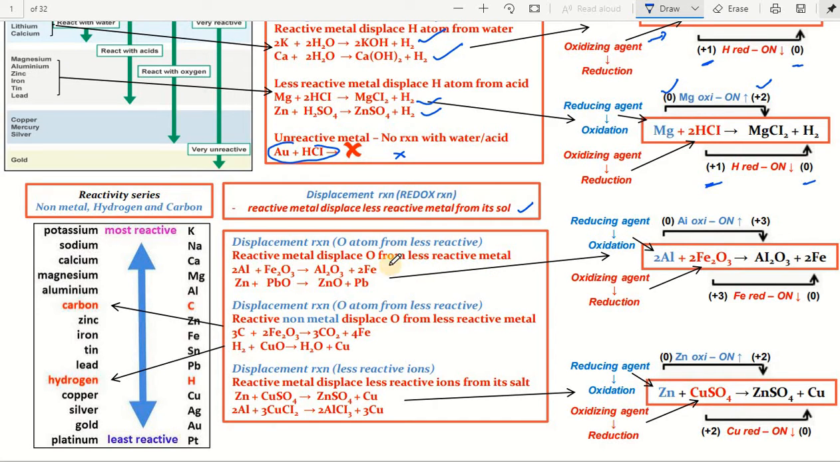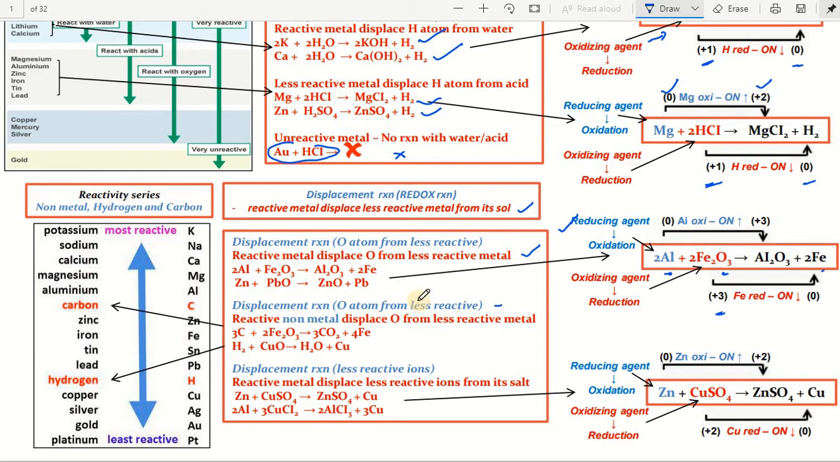So a reactive metal displaces the less reactive metal from its oxide. See the aluminum reaction. In this, Al reacts with Fe2O3, giving Al2O3 and Fe. Here aluminum is the reducing agent, Fe2O3 is the oxidizing agent. What is happening is that aluminum is displacing iron from its oxide. Aluminium is a reactive metal, it displaces the less reactive metal, iron. Here iron is undergoing reduction, aluminum is undergoing oxidation.